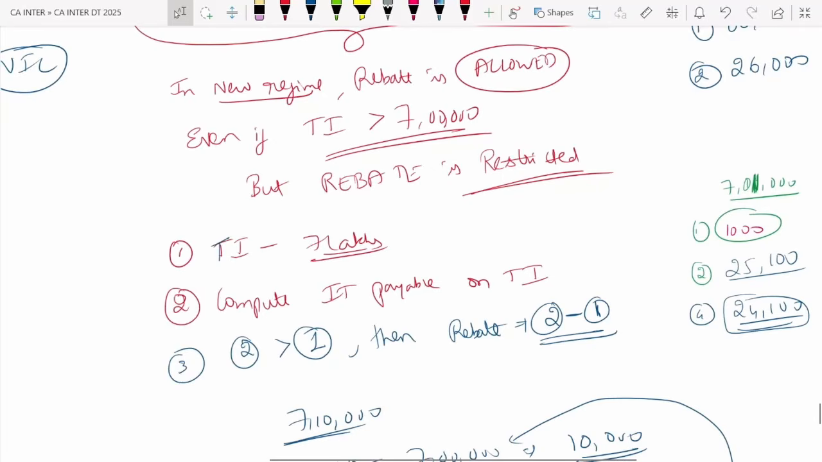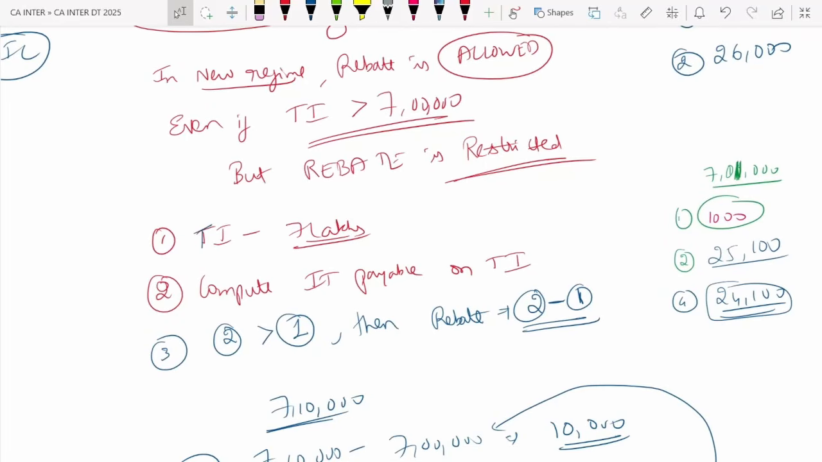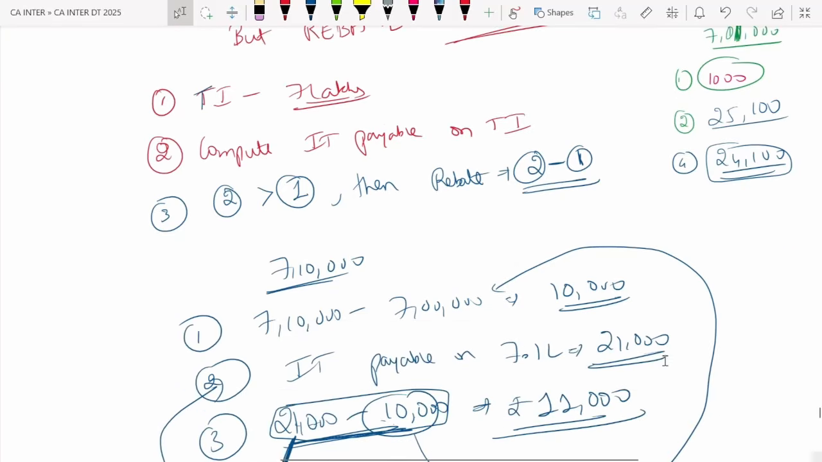Restricted to what? 3 steps. First, compute total income minus 7 lakhs. Second, compute the income tax payable on total income. If 2 is greater than 1, then rebate is 2 minus 1. Very simple logic, I'll tell you guys.